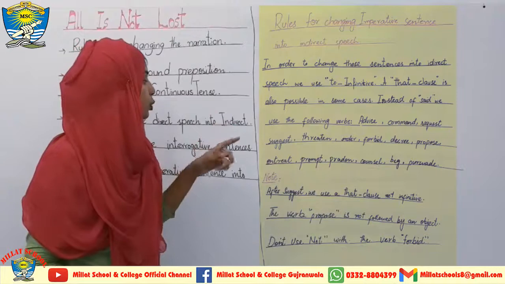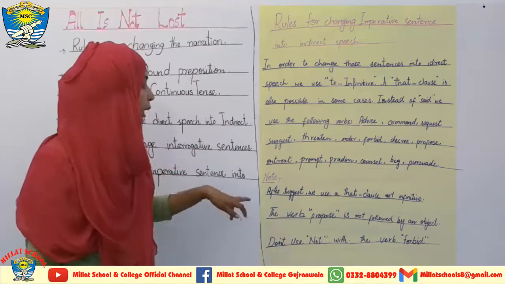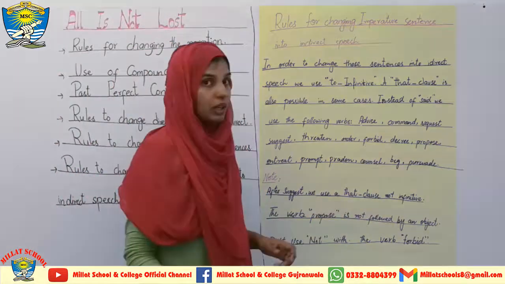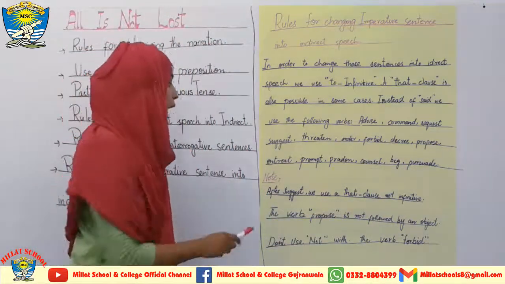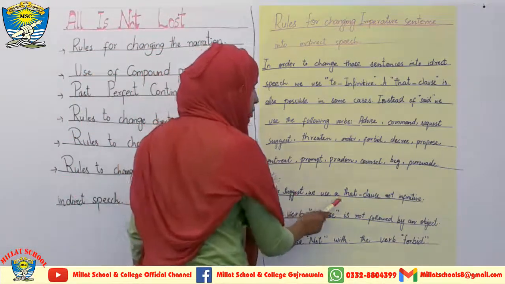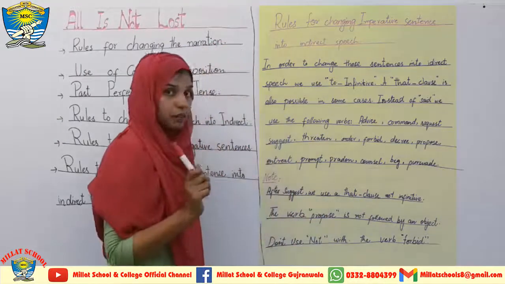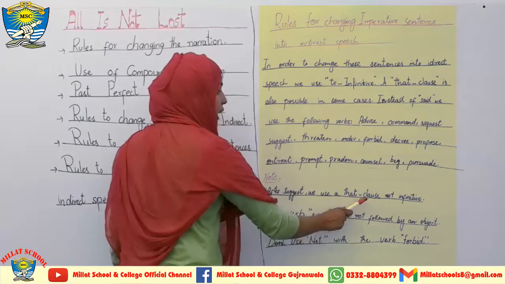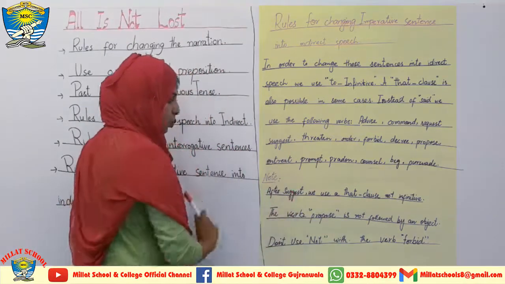Now I am coming towards special notes for you. These notes are 3 and you have to note down all these 3 things very carefully. After suggest, we use a that clause, not infinitive. You will not use infinitive. You will use a that clause after the word suggest.